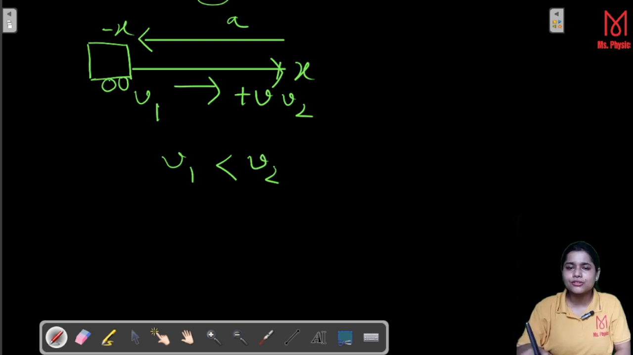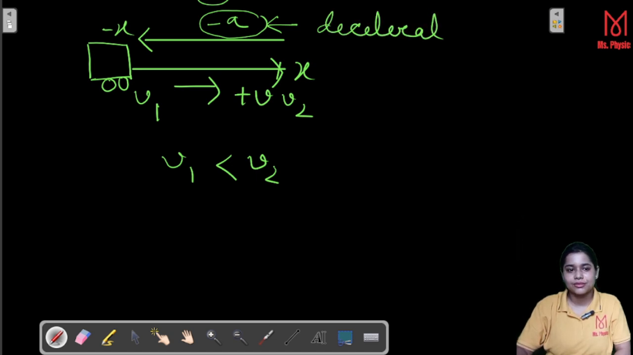than v2. Why? Because acceleration acts opposite to it. So that's why the velocity v2 here is less than v1. That means velocity decreases. So here this is negative acceleration and this is called deceleration. So what we have understood from here is that deceleration is a special condition of acceleration. Deceleration is nothing but the special condition of acceleration where it acts opposite to the velocity. So then it would be called deceleration.